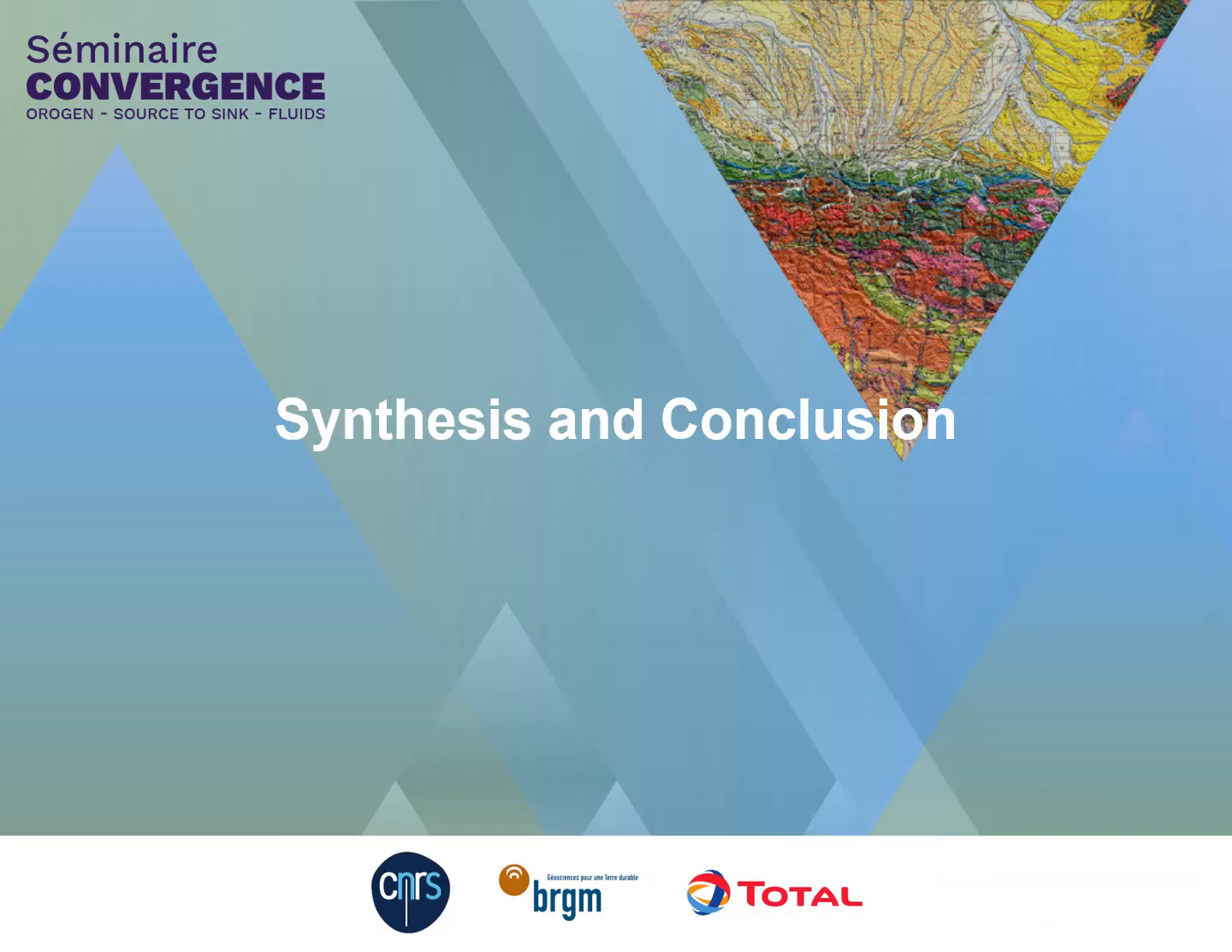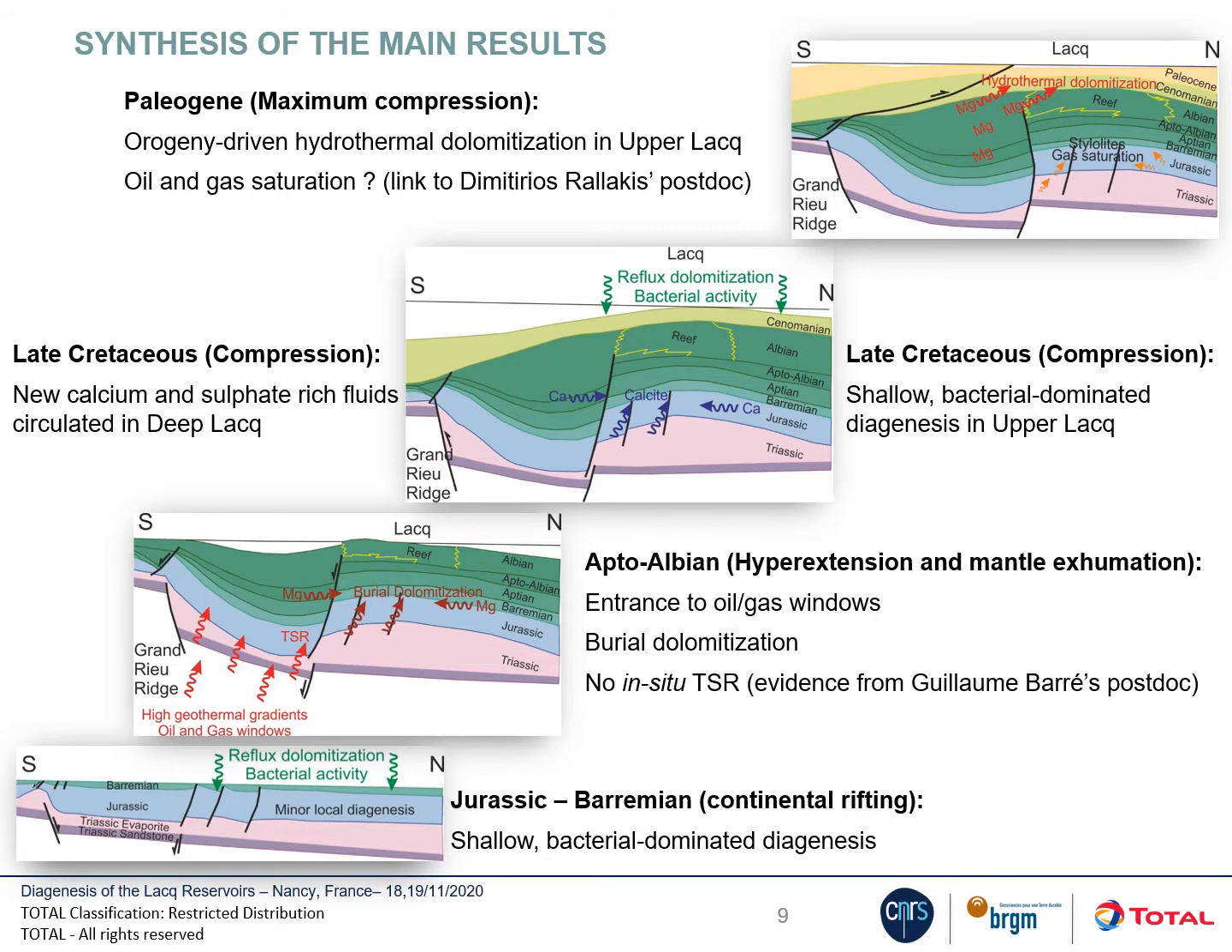So I synthesized everything into a coherent and unified model. During the Jurassic and the Barremian, diagenesis was mainly dominated by bacterial activity. During the Apto-Albion hyperextension, we enter into the oil and the gas window with burial dolomitization in deep LAC and probably the importation of TSR products, because we do not observe any in situ TSR in deep LAC.